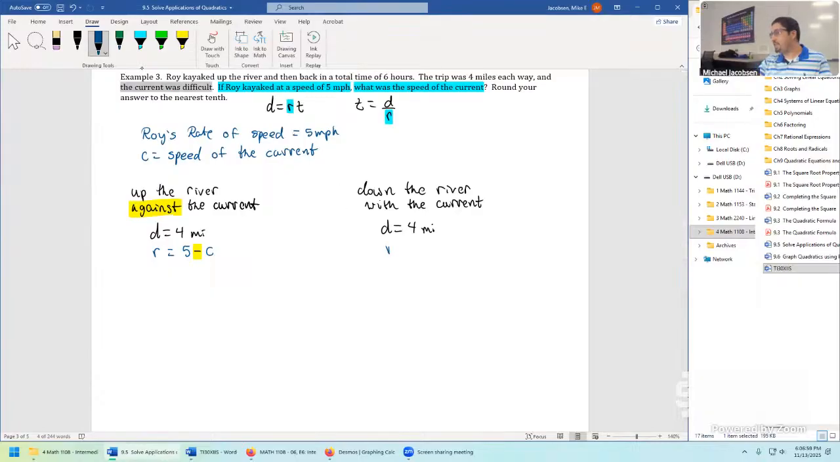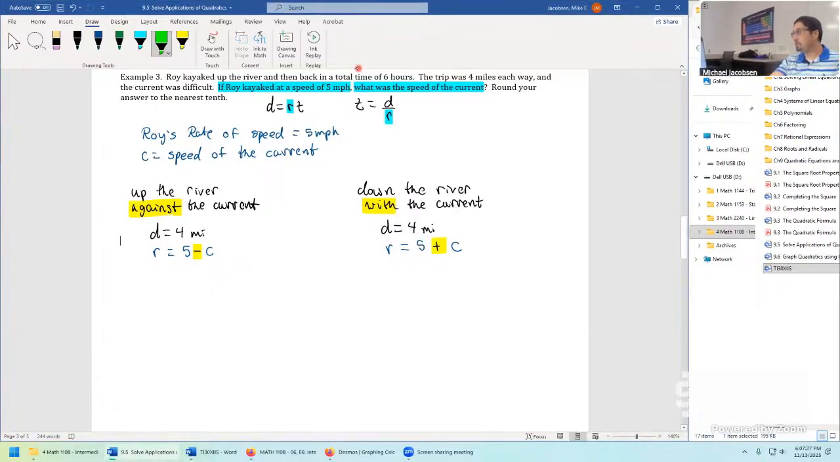Then we do it all over again here. Rate of speed is going to be Roy's speed first. We're going with the current, so that means the speeds are going to add up this time. So go plus the speed of the current. So the return trip back down, even though it was 4 miles, it was probably a lot quicker, probably close to twice as fast. So with both of these, we can write out the equation now for time. We just put it together in this way.